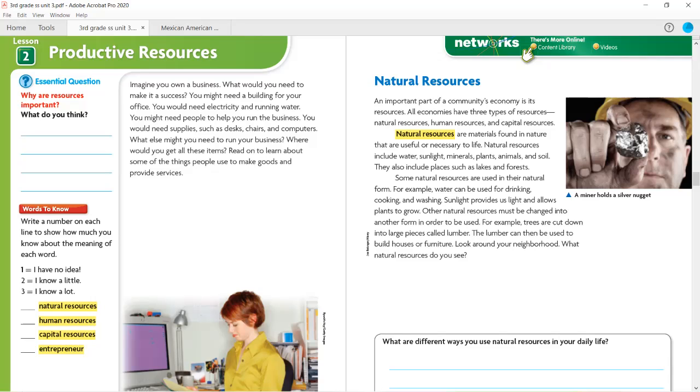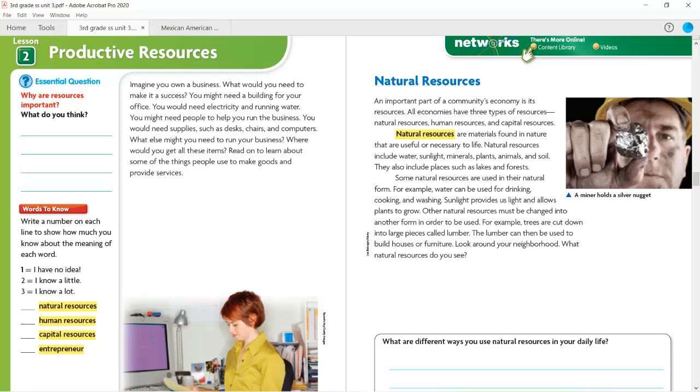What do you think? Answer that question below, and then we're going to jump into the words to know section, where it says write a number on each line to show how much you know about the meaning of each word. So if you write a 1, that means you have no idea. 2 means you know a little bit about it, and 3 means you know a lot about it. So you're going to put any one of those three numbers next to the words natural resources, human resources, capital resources, and entrepreneur.